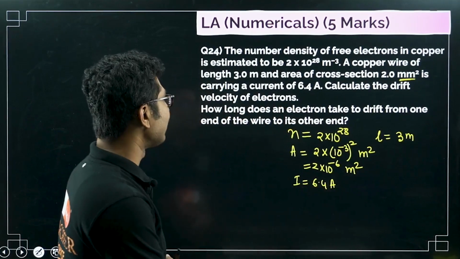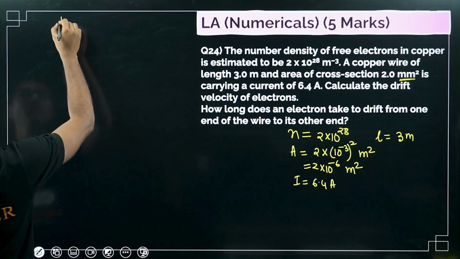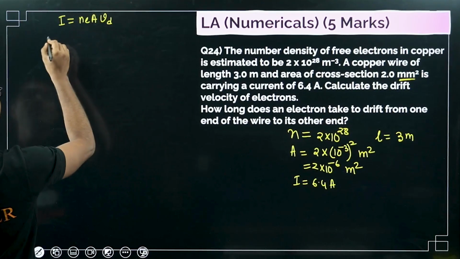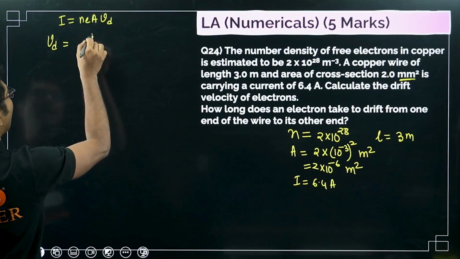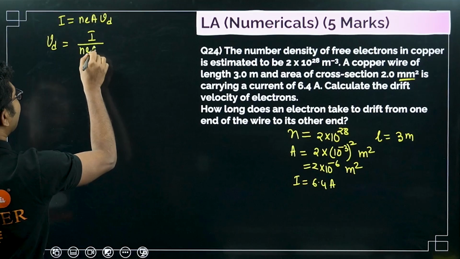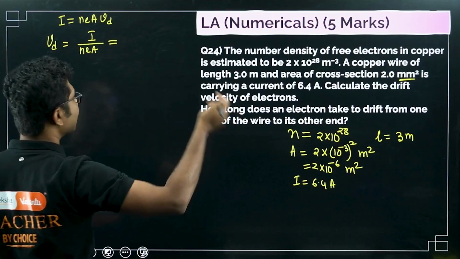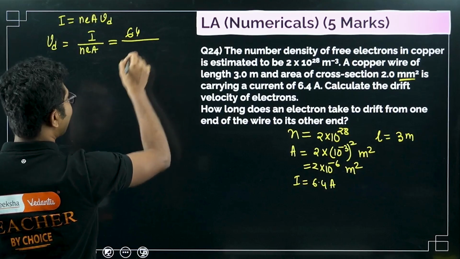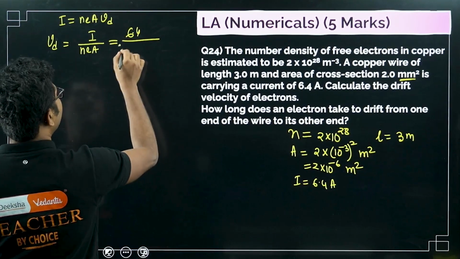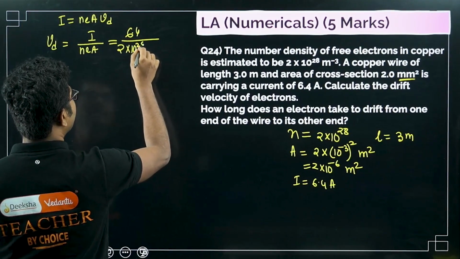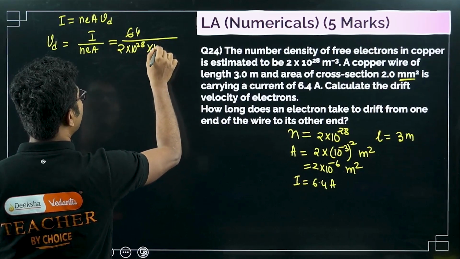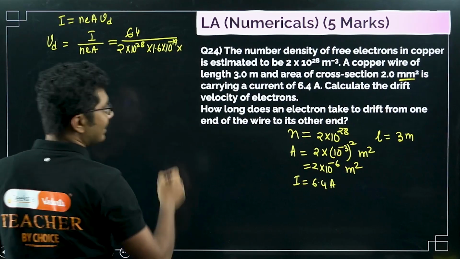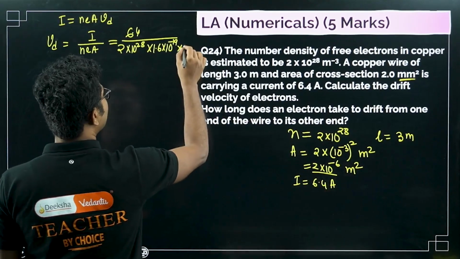So they have asked you to calculate the drift velocity. So what do we know? We know that I is equal to NEAVD. So drift velocity is I by NEA. Length is not required for this part. Maybe in the second part we will check. I is 6.4, N is 2 times 10 to the power of 28, E is 1.6 times 10 to the power of minus 19, and area is 2 times 10 to the power of minus 6.